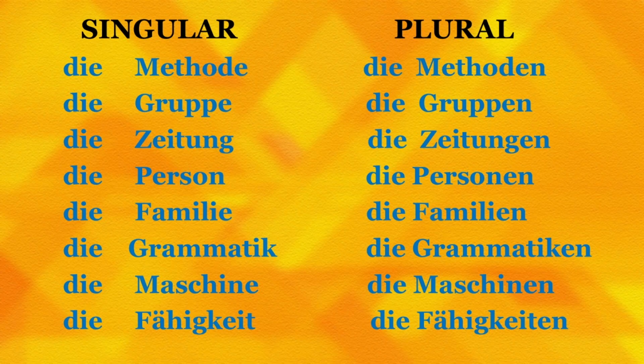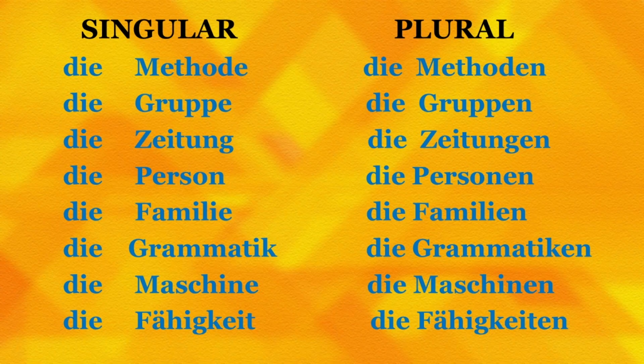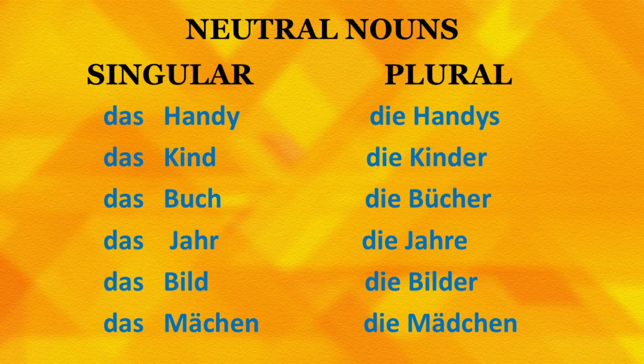Next word, die Fähigkeit. Fähigkeit means ability. It could be related to some specific talent or other thing. So, die Fähigkeit, ability, and its plural form, die Fähigkeiten, that is abilities. Neutral nouns now. So, the first word that we have here is Handy. Remember what that is? It is something that we really need in today's time, that is mobile phones.